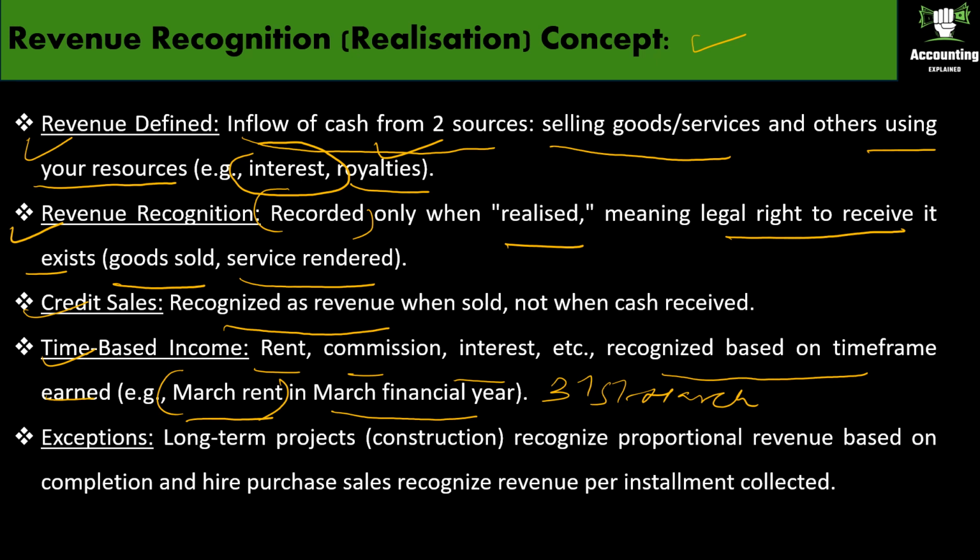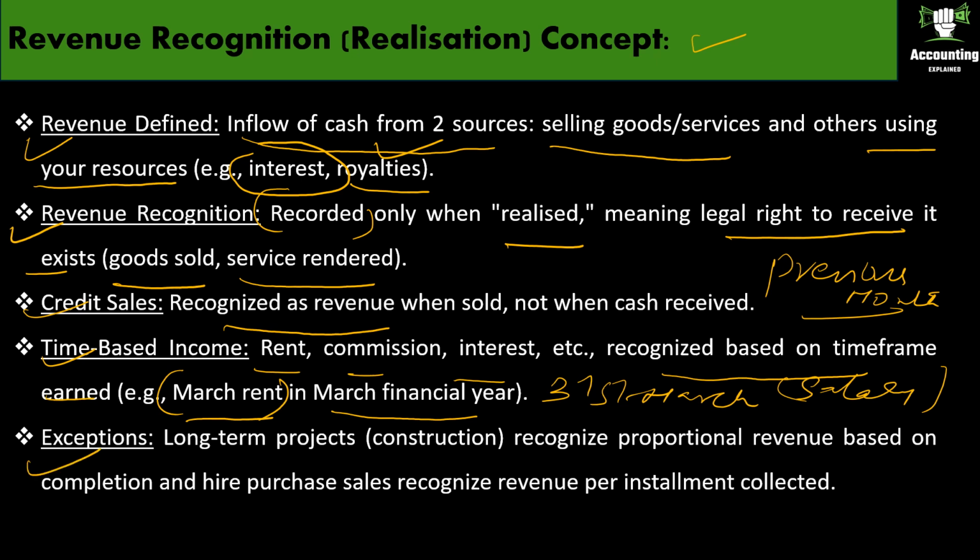That is one example. Another example you can take is salary. See, your parents will be working, right? So the salary they will get only the next month for the previous month, right? But it is considered as the previous month's income only, not the next month's income. Okay. Next, there are some exceptions for this.